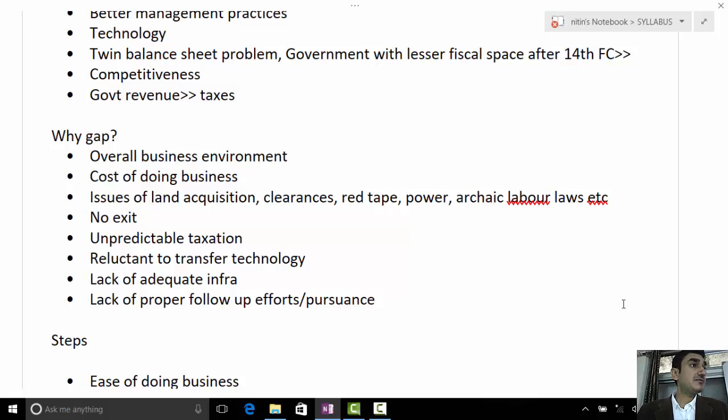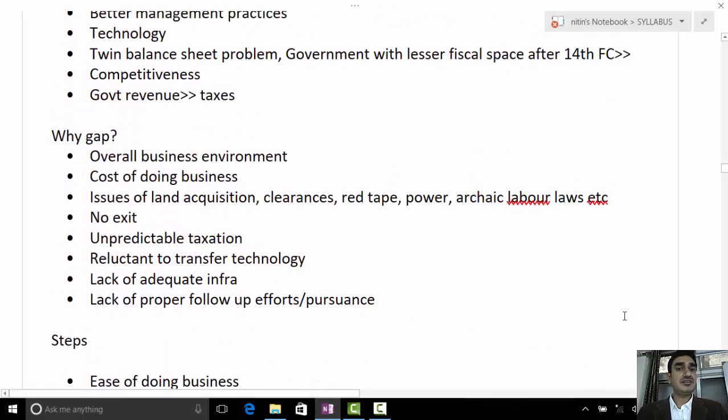Another important point is that when companies sign up the MOUs regarding FDI, they're hesitant to transfer the technology, state-of-the-art technology. It has been seen in various deals. When Dassault signed the Rafale deal, they were hesitant to transfer the technology. Moreover, at certain times after MOUs are signed, there is not proper follow-up and pursuance of those MOUs in realizing the actual FDI. So just some different points you can write like this.